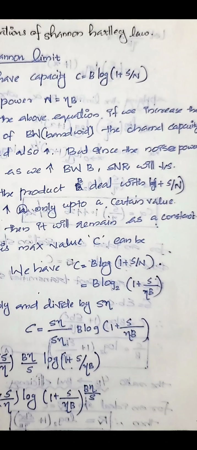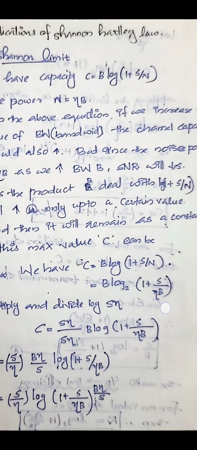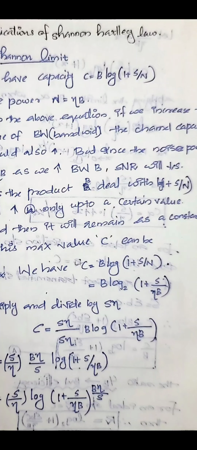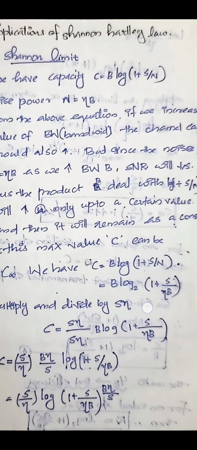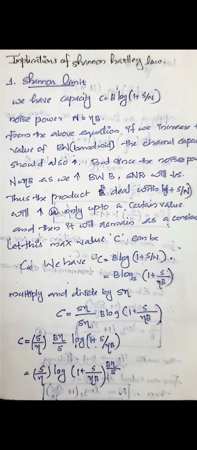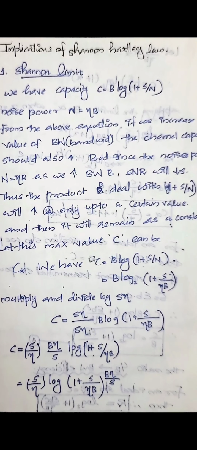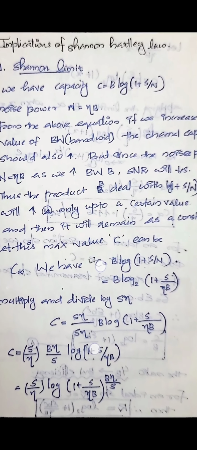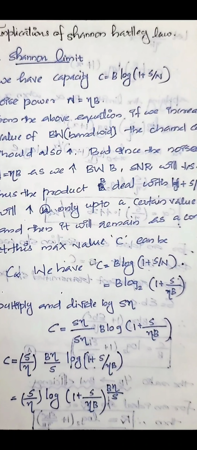We can substitute N = ηB, so we get B log(1 + S/ηB). Then multiply and divide by S/η. Then capacity C is equal to S/η multiplied, and at the same time we are dividing by S/η, with the equation B log(1 + S/ηB).